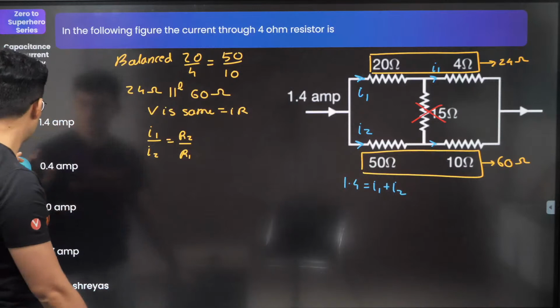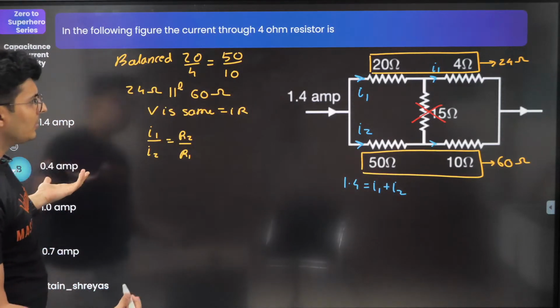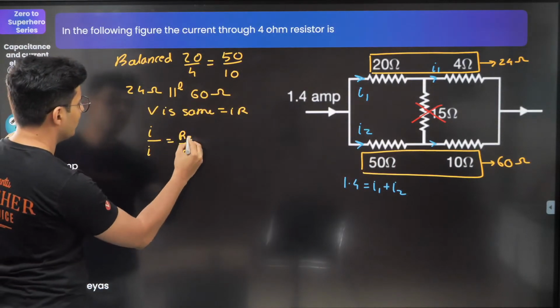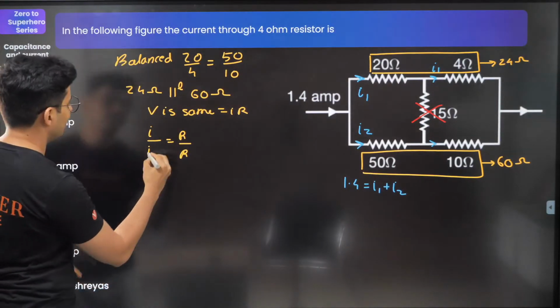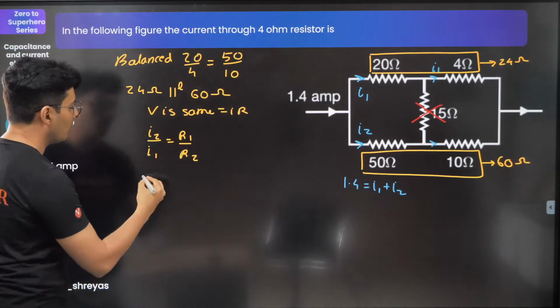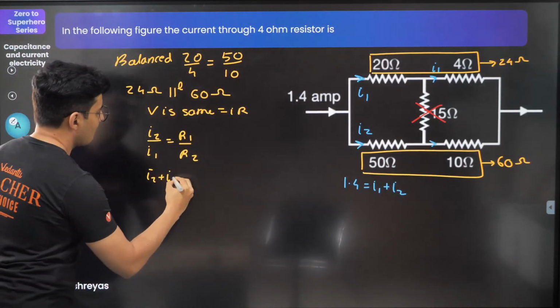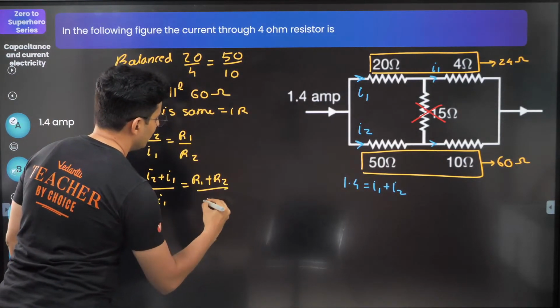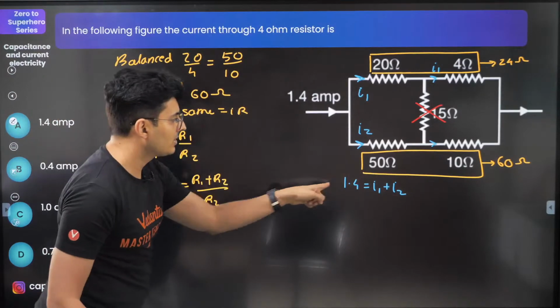Yes, Sapna, you can ask your question. Now it's very simple. Just probably you will have to do some componendo dividendo. I will probably put 2 here and then 1 here. You will understand why. This is 2, this is 1, this is 1, this is 2. Fair enough. Just use componendo. So (I2 plus I1) by I1 will be (R1 plus R2) divided by R2. I1 plus I2 is 1.4.